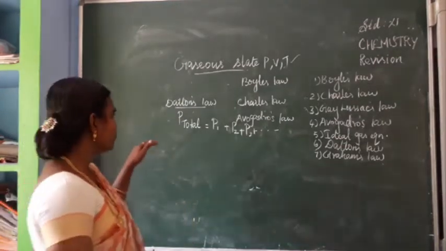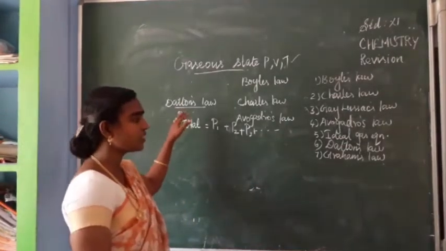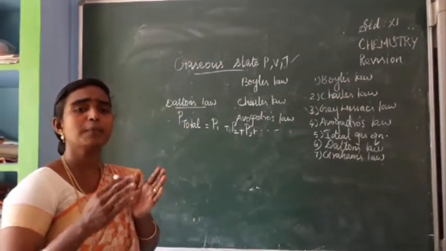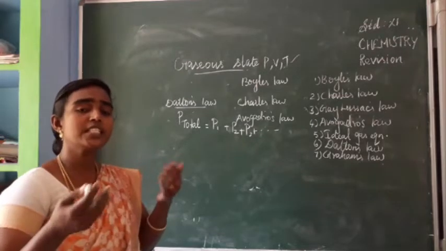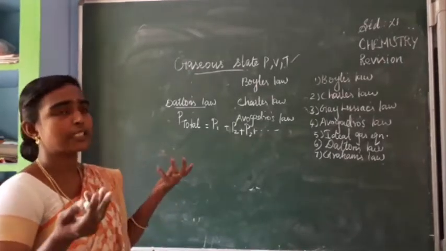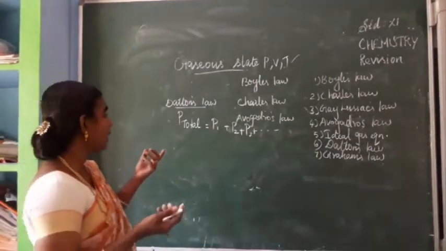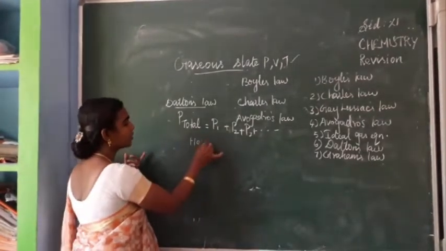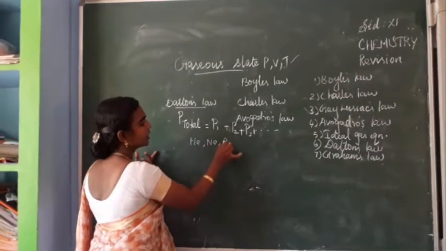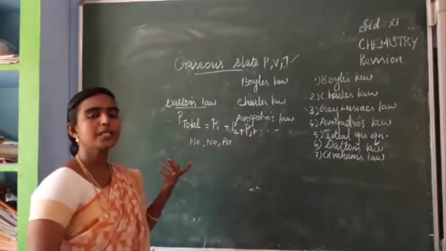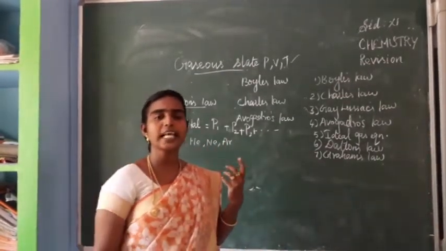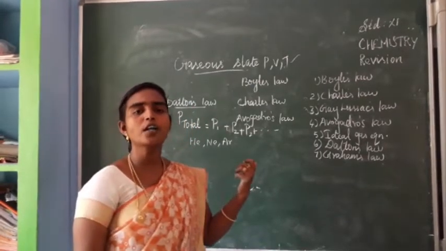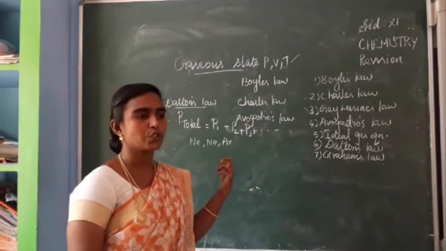Related to Dalton's law, there is a possibility of problems being asked. The type of problem we can expect is, maybe helium, neon, argon, three gases mixed together.